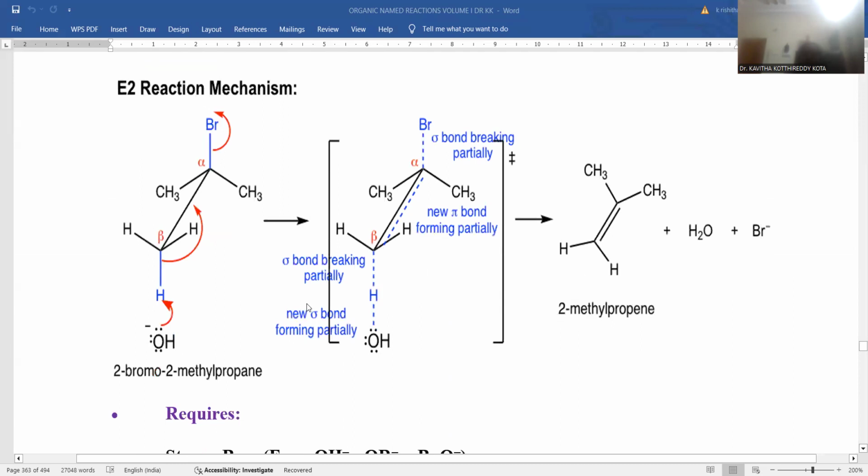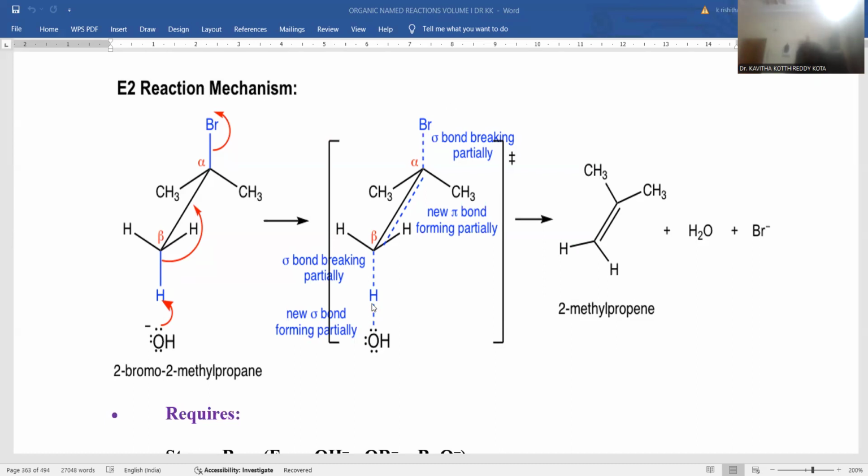If you want to observe the reaction mechanism here, a stronger base is supposed to be used. A strong base has more tendency to pull this hydrogen from the system. With respect to the leaving group, the base always comes in the opposite direction, from the backside. Whenever this proton is removed, the bonded electrons try to make the double bond between carbon and carbon. Whenever double bond formation takes place, simultaneously the leaving group slowly departs from the system. That is indicated in the transition state of this reaction.